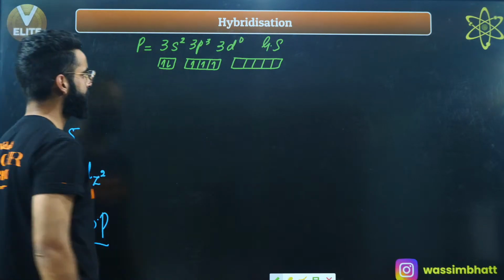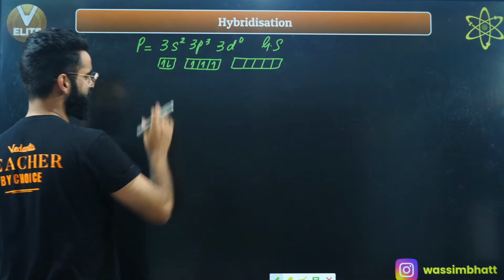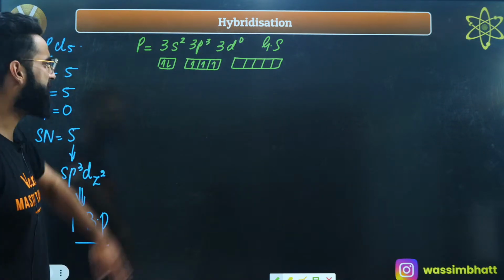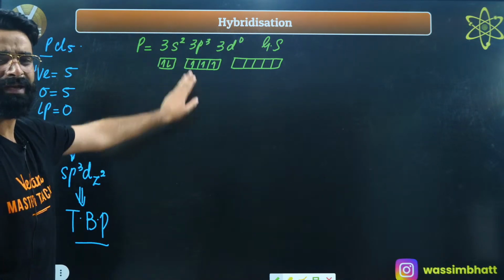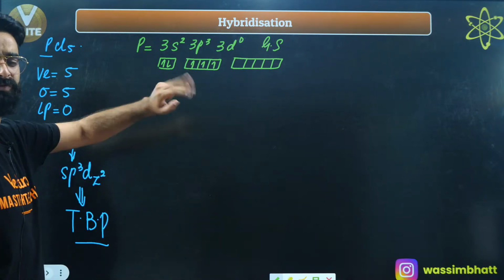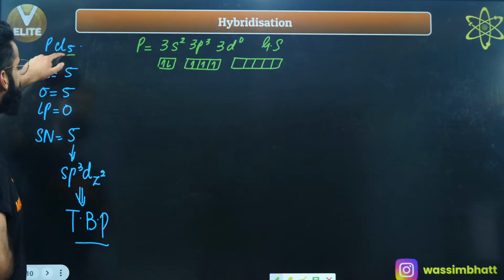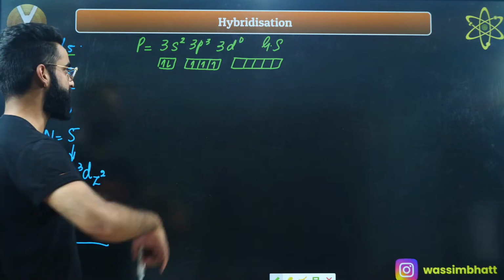Now we will have a look. How many unpaired orbitals do we have right here? We have 3 unpaired orbitals. So if it has 3 unpaired orbitals, how many sigma bonds should it form? It should form 3 bonds. But over here it's forming 5 bonds. So what should happen? Excitation should happen.